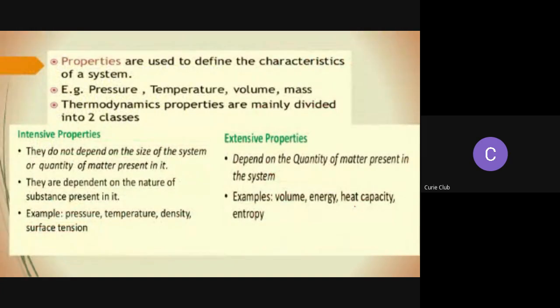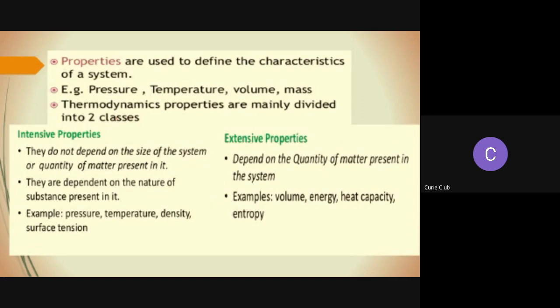Now we are going to talk about thermodynamic properties. Thermodynamic properties are very important. Why? Because they define the characteristics of a system, like pressure, temperature, volume, mass. Because of that, thermodynamic properties, the macroscopic or bulk properties of a system, are usually divided into two parts.